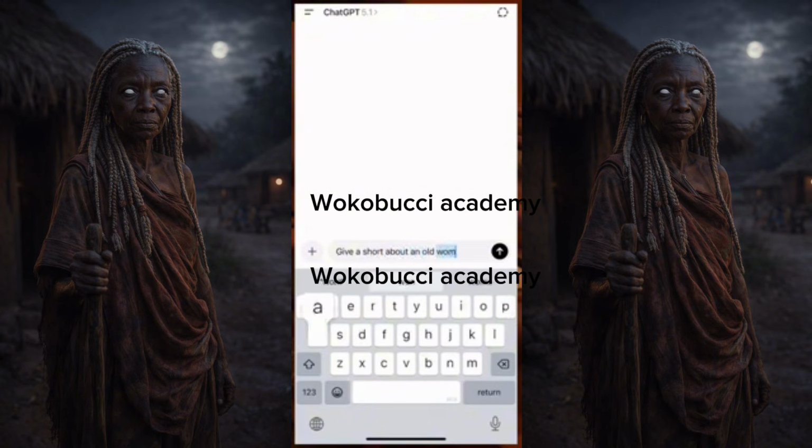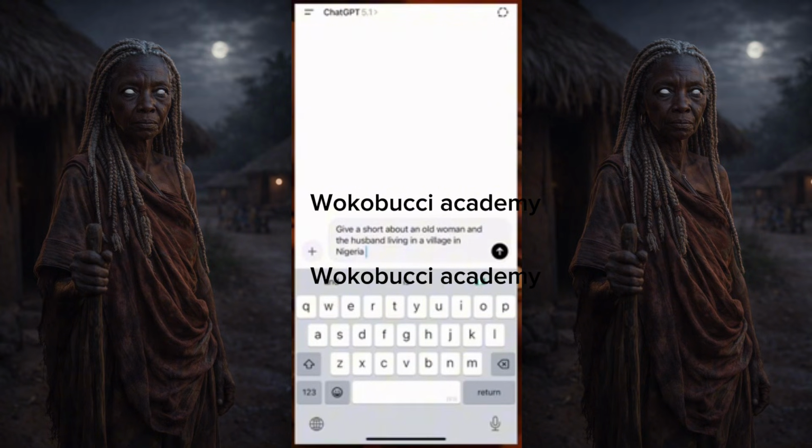woman and the husband living in a village in Nigeria. Okay, you can use Kenya, you can use any of them, any one that you want, depending on your folktales that you want to tell, which country that you want to tell. Always do that.